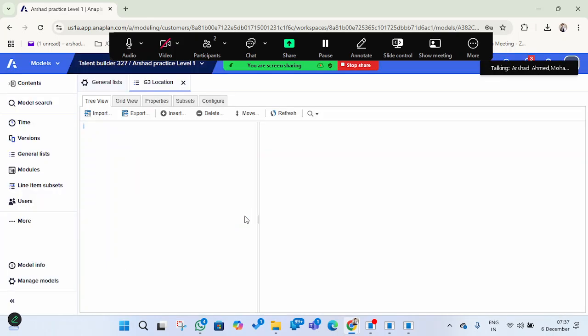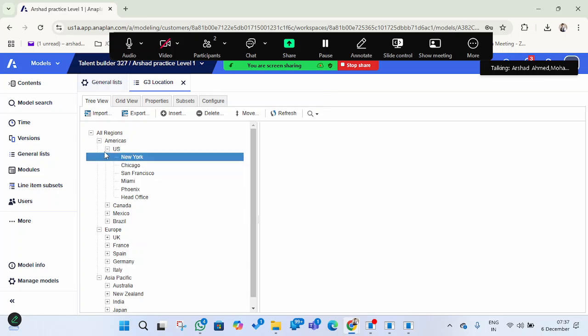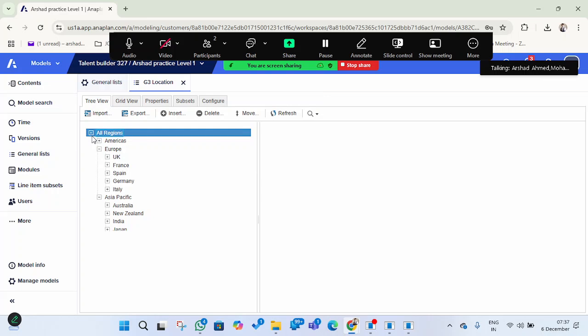Now you can see this is the all-regions top level, and Americas is a region. This is the country, and under this country we have all the locations: New York, Chicago, San Francisco, all these are coming. So we have successfully created the hierarchy of the regions. Once you select like this, you can also see this is a tree view. It does not show any data.